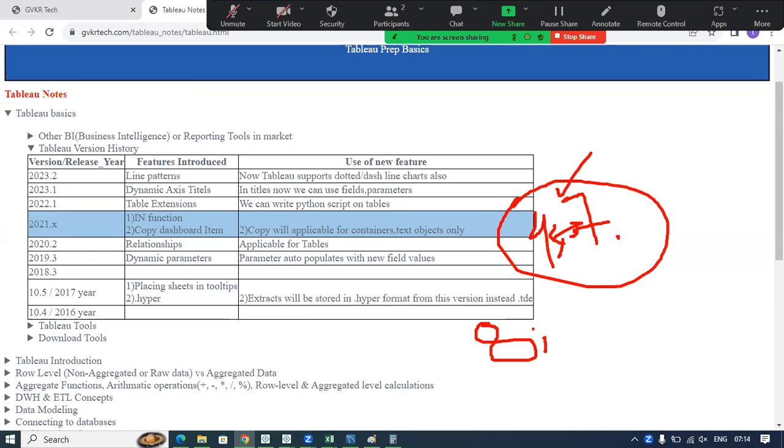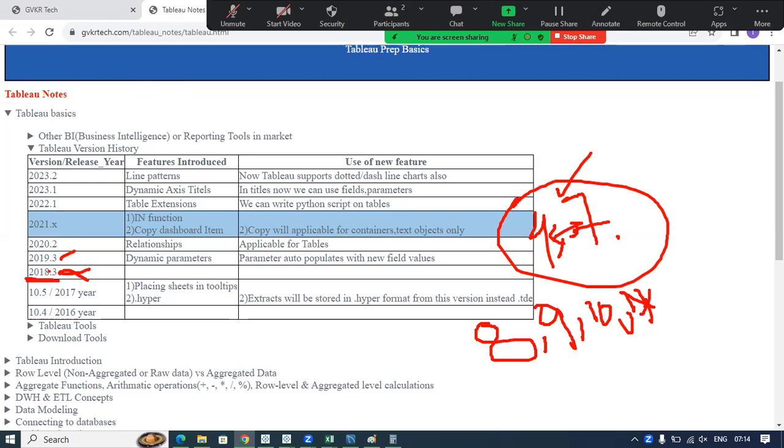After 8, we have versions 9 and 10. Sorry, we don't have version 11. After 8, 9, and 10, Tableau directly introduced the 2018 version. The 2018 version was released in the year 2018. So from 2018, they started naming the versions based on the year, putting the name by the year in which they release the version.